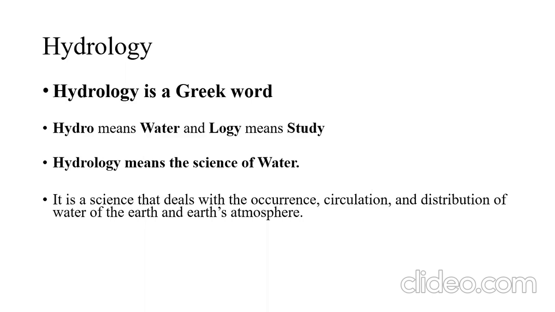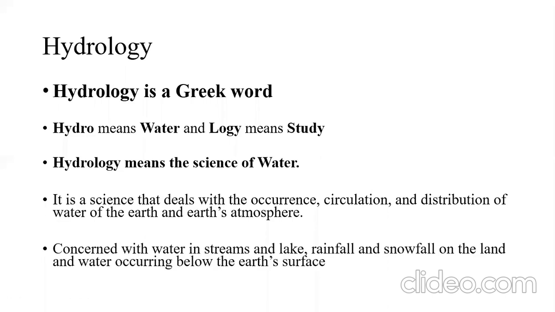Now many times a question may have come to your mind: how will water come in the atmosphere? So whatever moisture we are observing in the atmosphere, that is nothing but water, we can say. So I would like to repeat the definition of hydrology again. It is a science that deals with the occurrence, circulation and distribution of water over the earth's surface, in the atmosphere, or beneath the earth's surface. That is about hydrology.